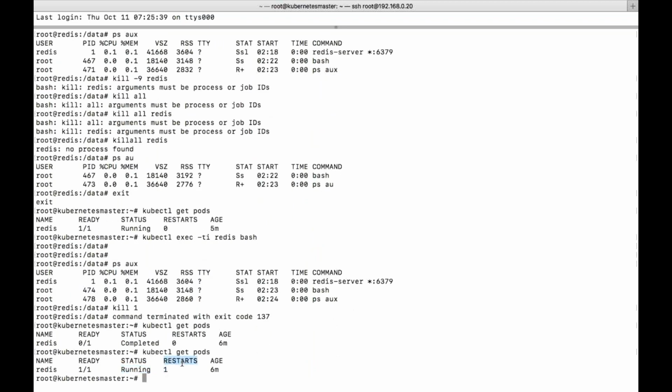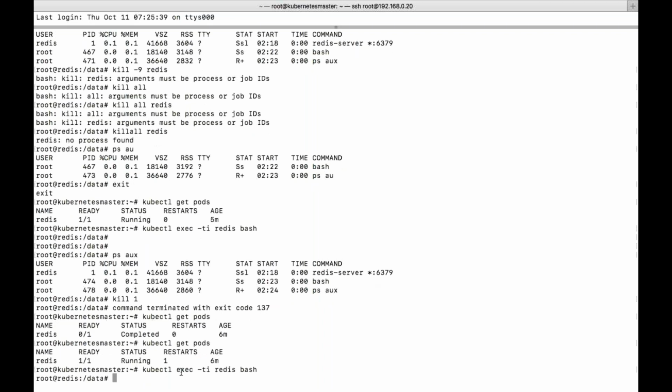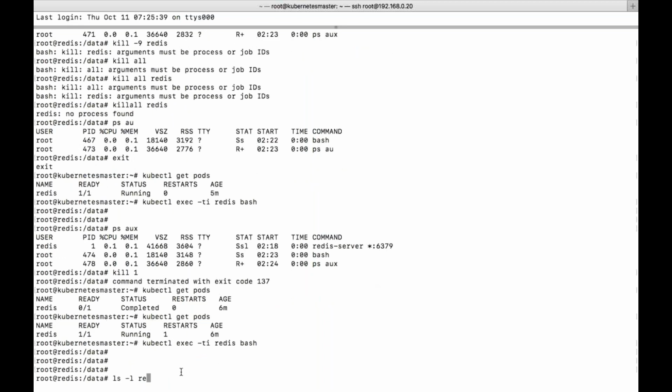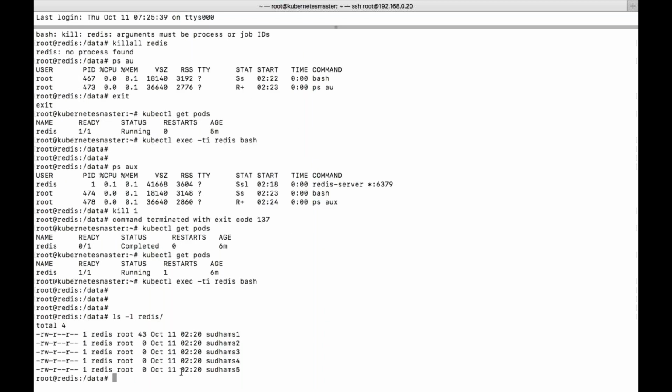Now let us log into the pod once again and see the container, and we'll see whether our data is still existing or whether it is removed. So let's see the redis directory. You can see the data is still existing. So this is the advantage of using volume.